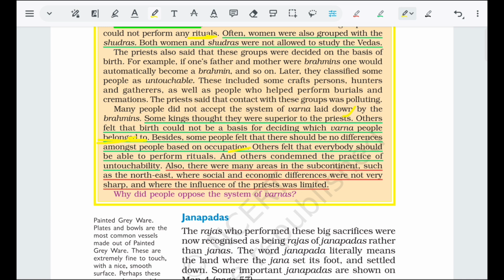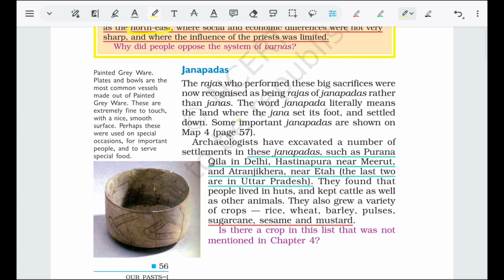So, this is the important area of the Northeast, where social and economic differences were not very sharp and where the influence of the priests was limited. The Northeast area is considered far from central India. It has less influence of the Rajas or the Janaj or the Janpads. In the Northeast, we are going to see that the rules present there were somehow good, or even better than central India, in history.